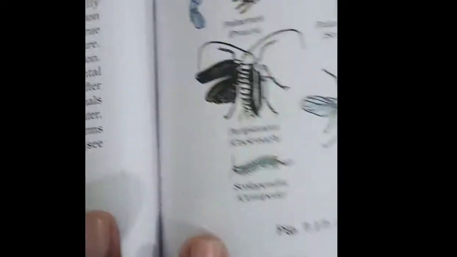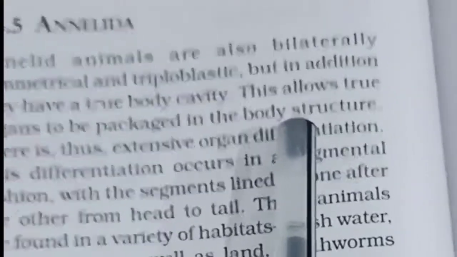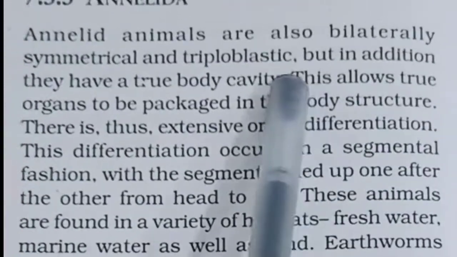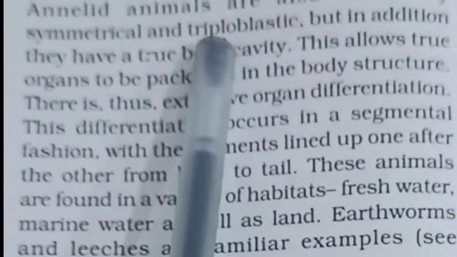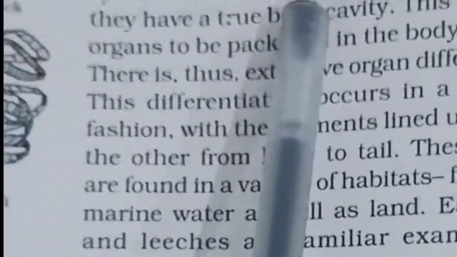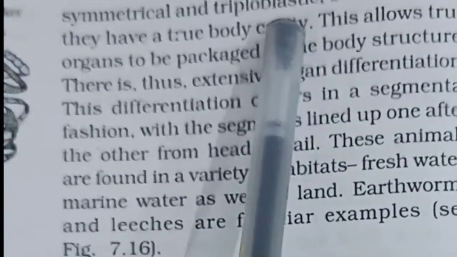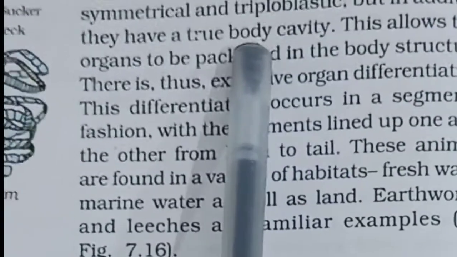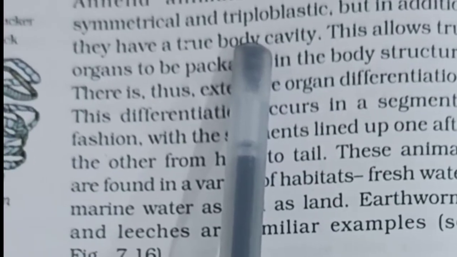Now next we will see Annelida. The Annelida are bilaterally symmetrical and triploblastic, whose meanings we have already seen. But one more thing is here: they have a true body cavity.